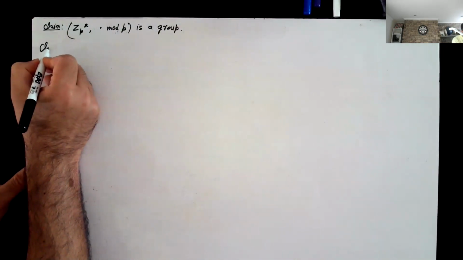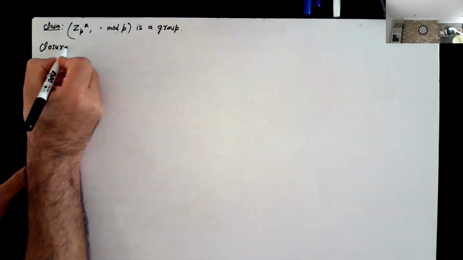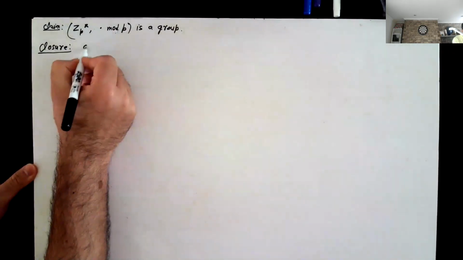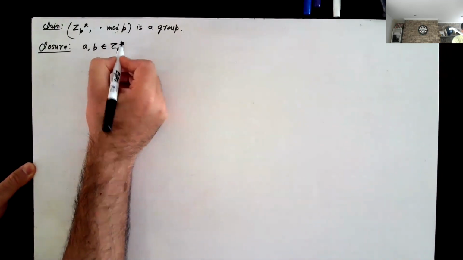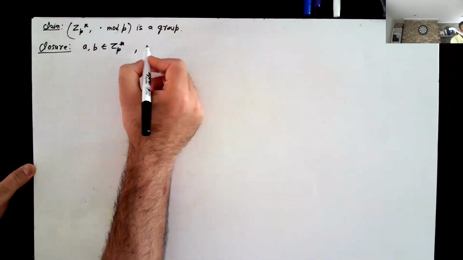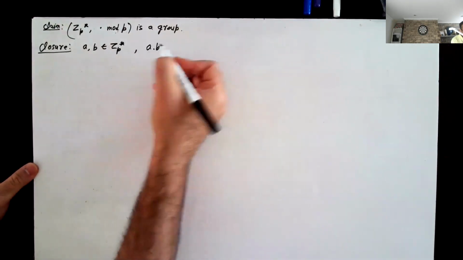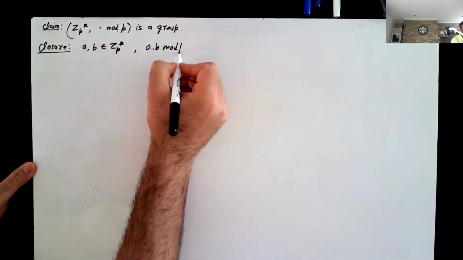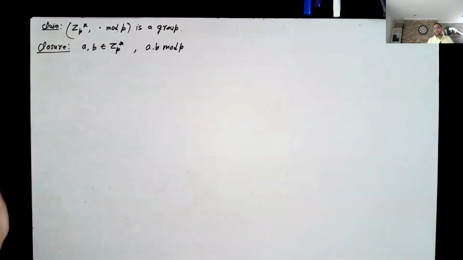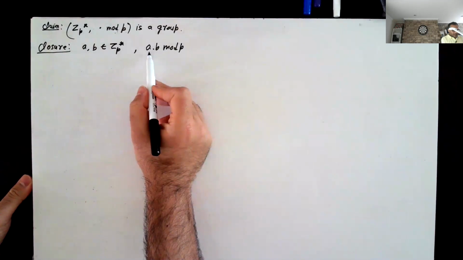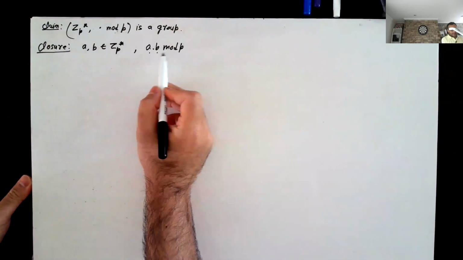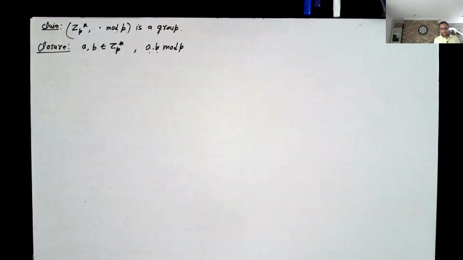First we have the closure property. So we have that a and b are in Zp star. And what is a times b mod p? How do we prove that this is indeed in Zp star? Clearly, a is positive, b is positive, so a times b is also positive.